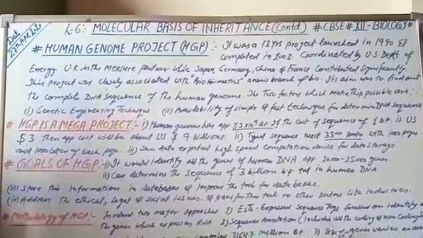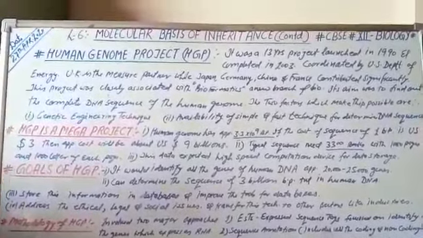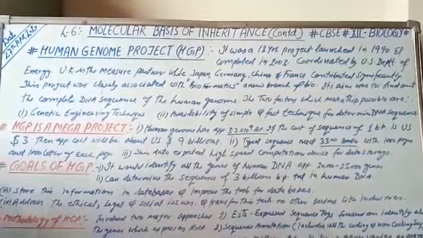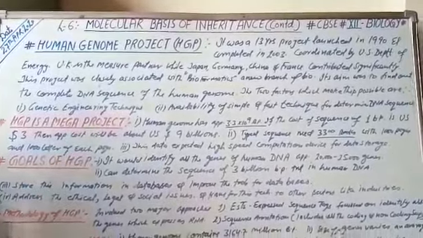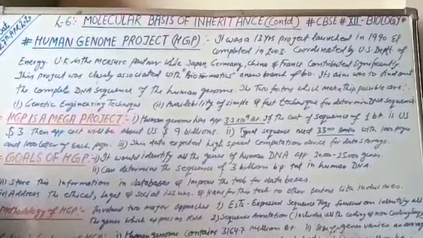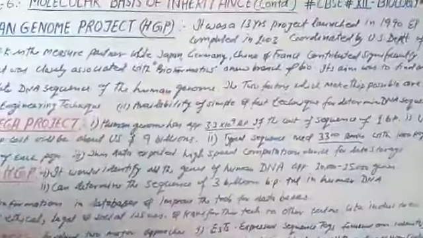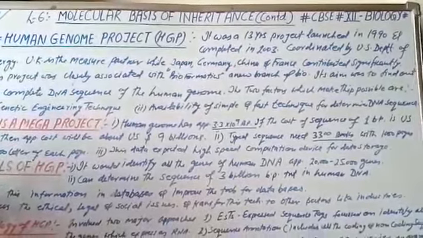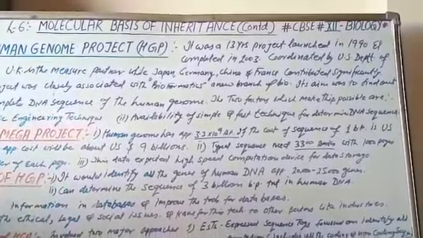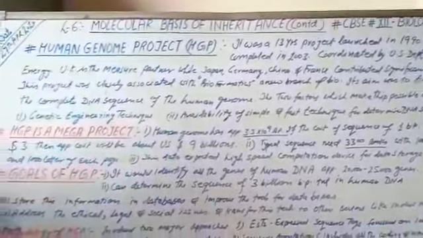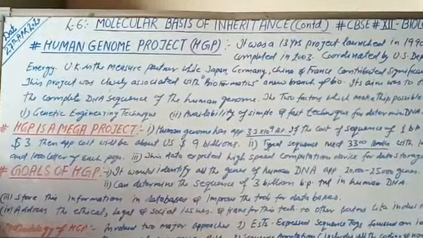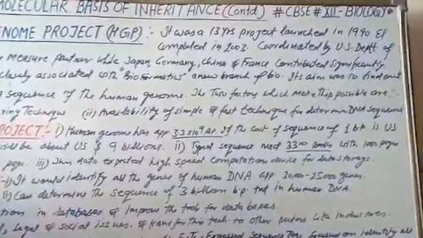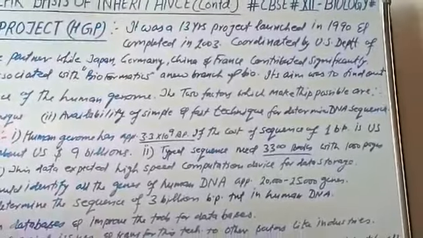This project was closely associated with bioinformatics. It is a new branch of biology. Its aim was to find out the complete DNA sequences of the human genome. Genome means the total number of genes present in the human DNA. The two factors which made this possible are the genetic engineering techniques and the availability of simple and fast techniques for determining the DNA sequences.